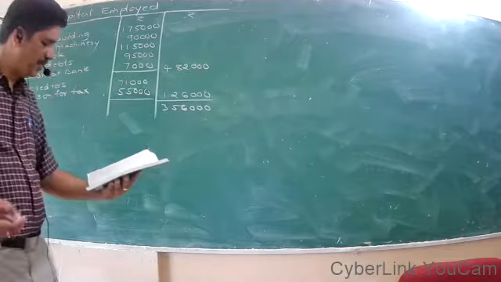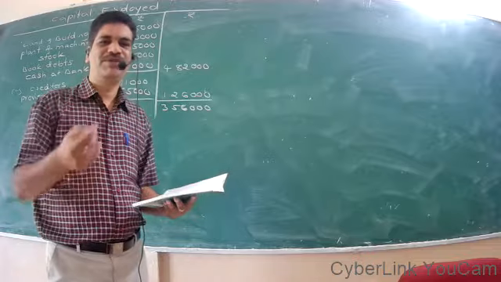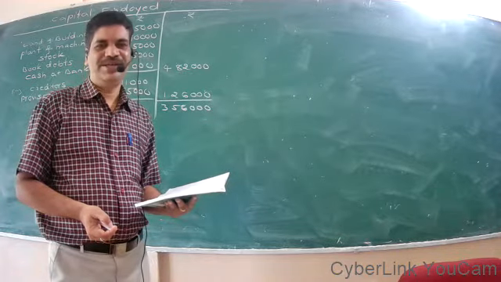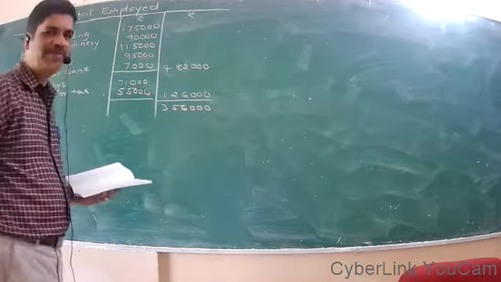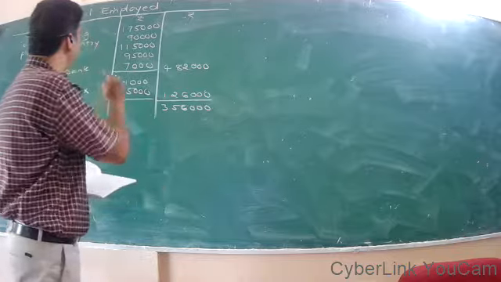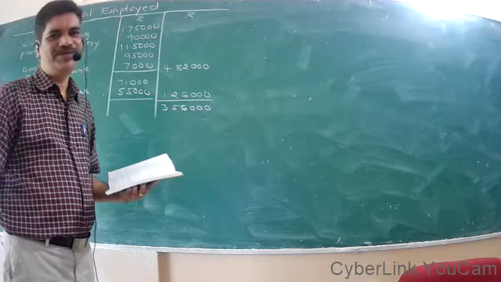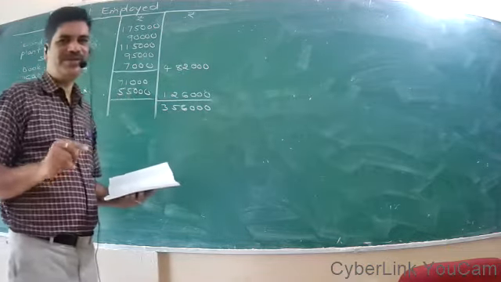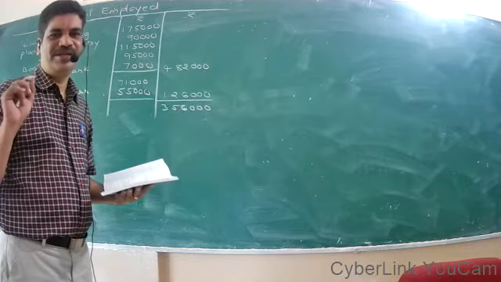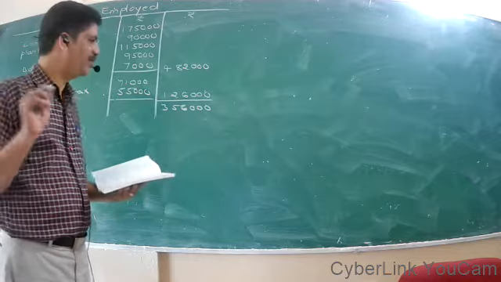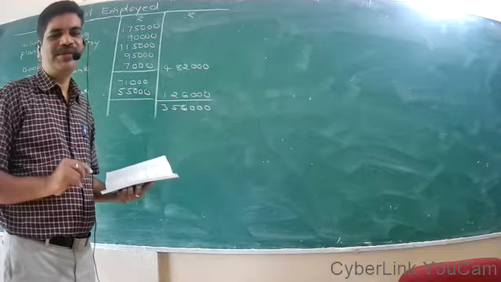Sometimes in a problem, if they give you the information pertaining to the profit for the current year, then the average capital employed becomes the capital employed minus half of the current year profit. So from this total, if you deduct half of the current year profit, you will get the average capital employed.